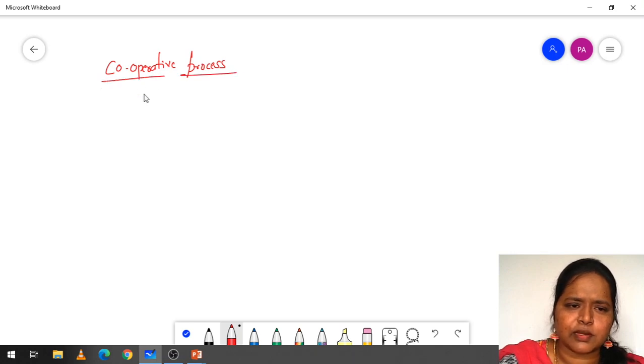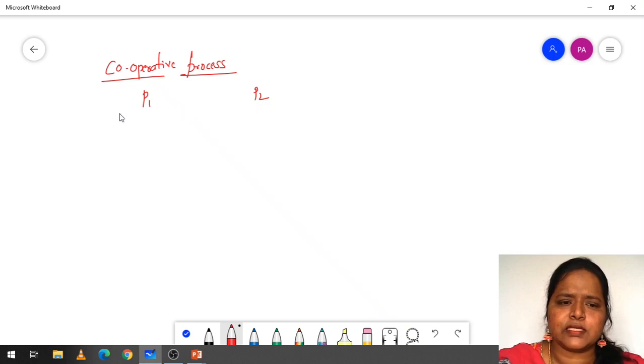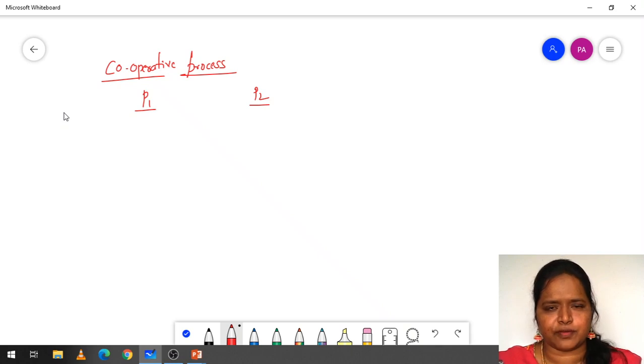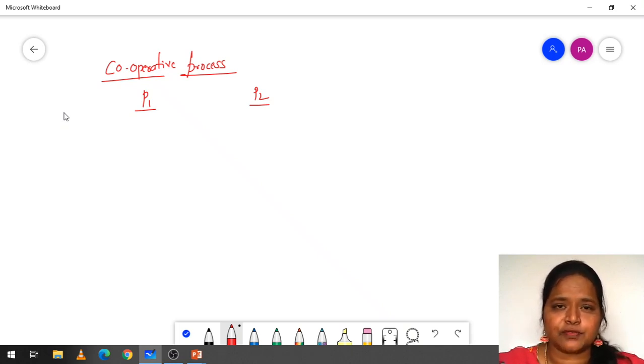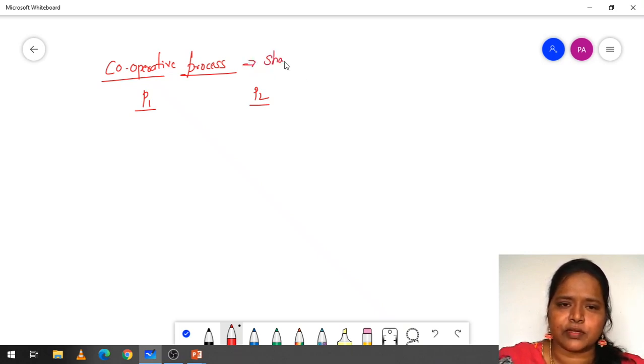Suppose I have taken process P1 and process P2. This is the P1 process and this is the P2 process. Why do we have to pay attention to the cooperative process? Because cooperative processes are going to share something, a resource, a variable, or a memory.